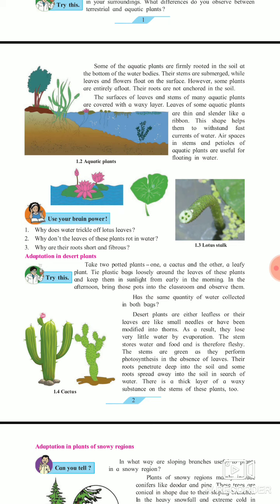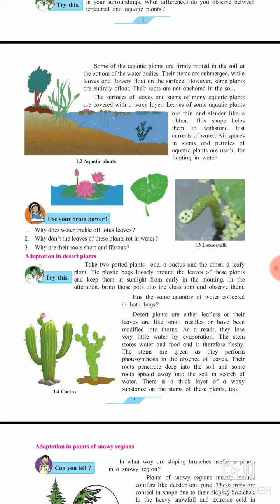It has a short structure. The height of the cactus plant is not very big. So desert plants, for example cactus plants, are either leafless or their leaves are like small needles or have been modified into thorns. Thorns means kate. As a result they lose very little water by evaporation. The stem stores water and food and is therefore fleshy. In the cactus plant, the important point is that the stem stores water, which is very useful for food. Both water and food are stored by which part of the cactus plant? Stem. The stem is green as it performs photosynthesis in the absence of leaves.